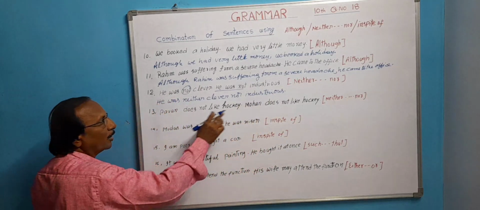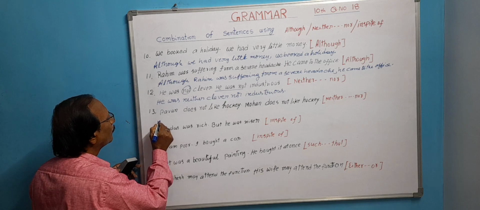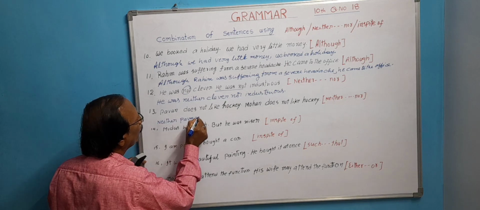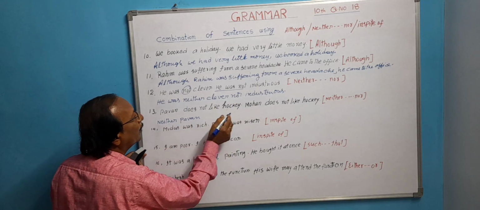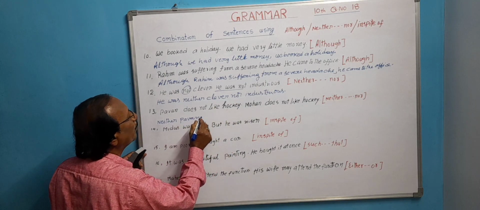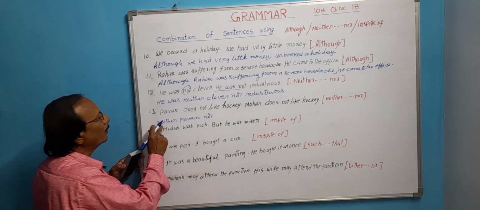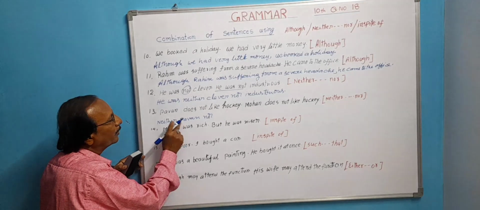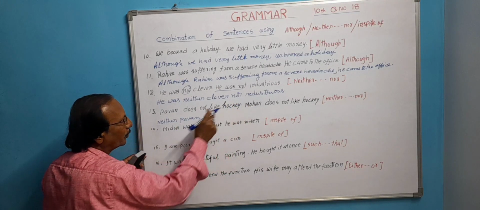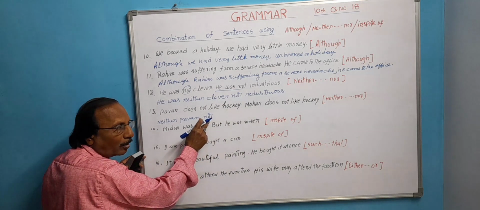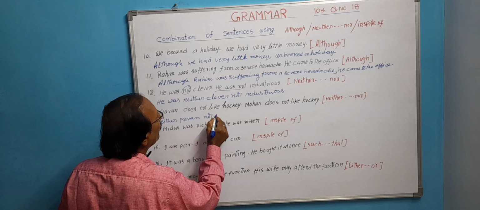In such case, we have to write neither first. Next, another subject. Neither Pawan nor. First neither and then subject, neither Pawan, and then immediately you write nor and then next subject, neither Pawan nor Mohan.